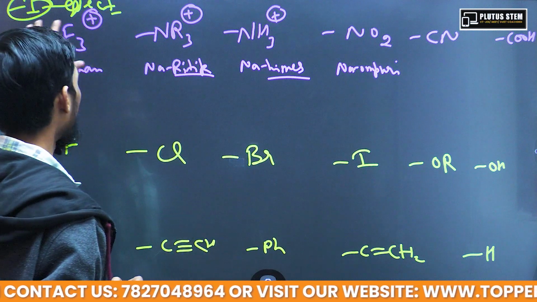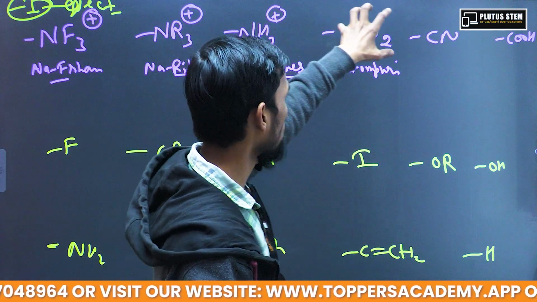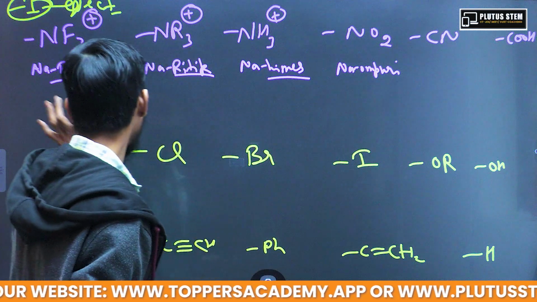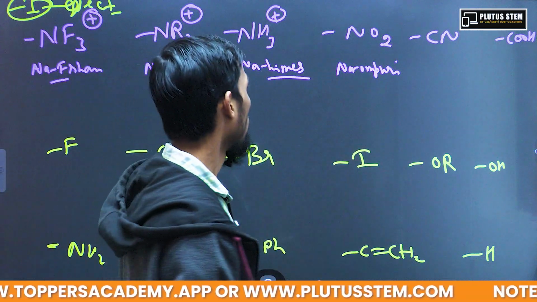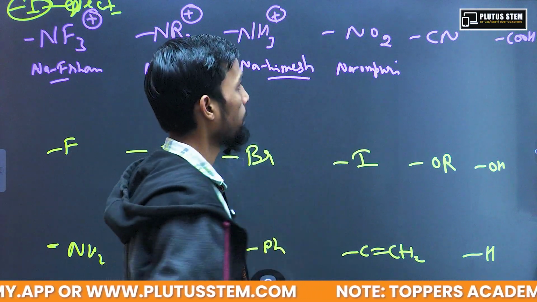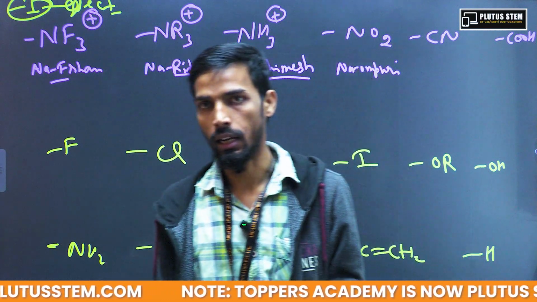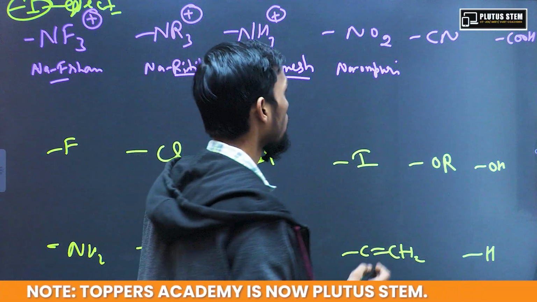So these are NF3 positive, NR3 positive, NH3 positive and NO2. Na Farhan, na Ritik, na Himesh, na Ompuri. CN means kabhi nahaye.